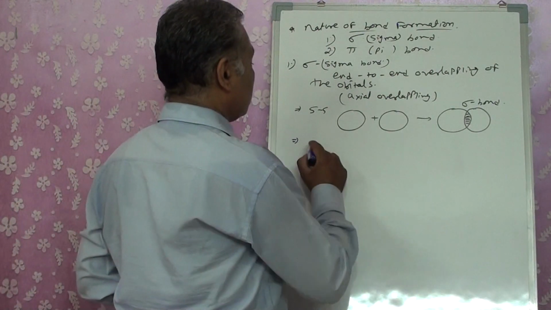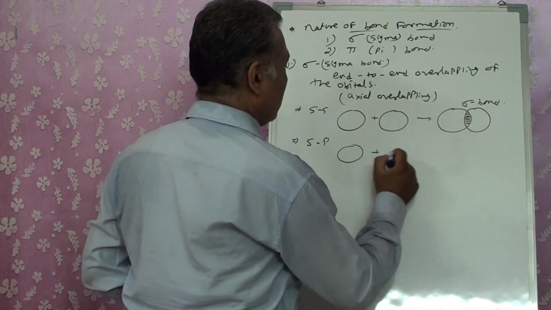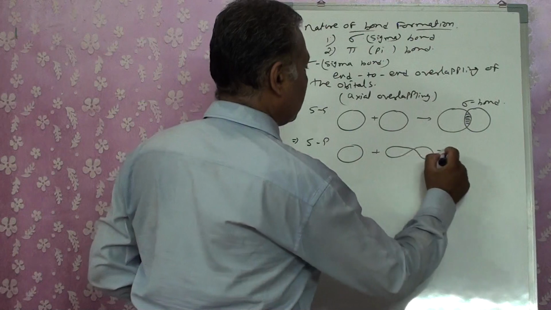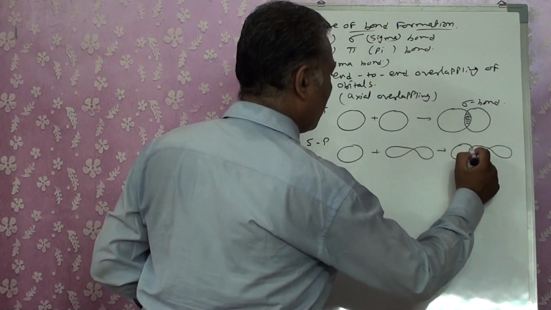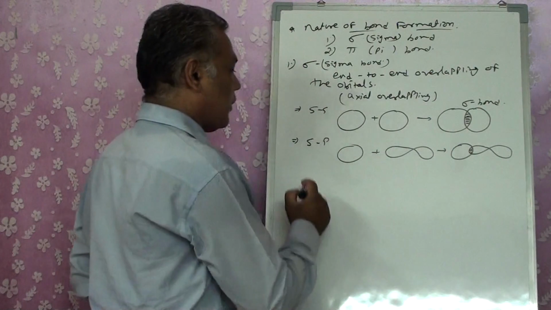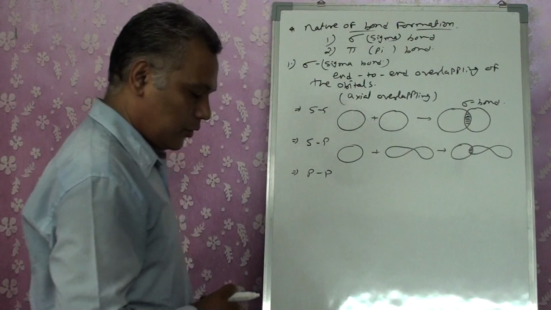The second one is S and P orbital. S and P orbitals also go for sigma bond formation. You can have PP orbitals also.